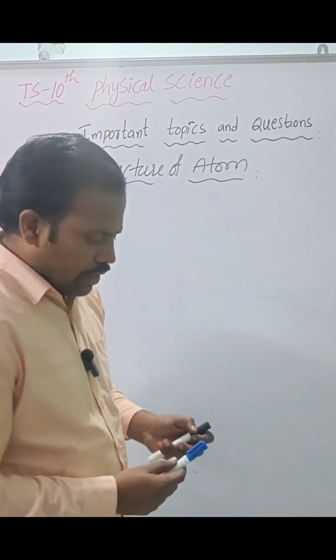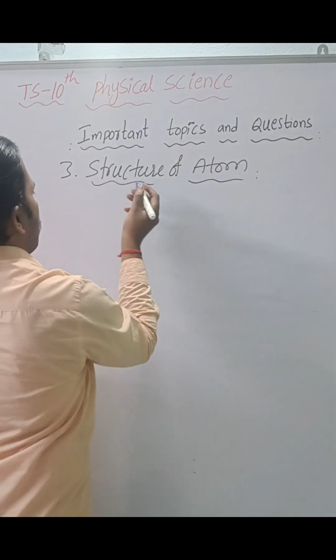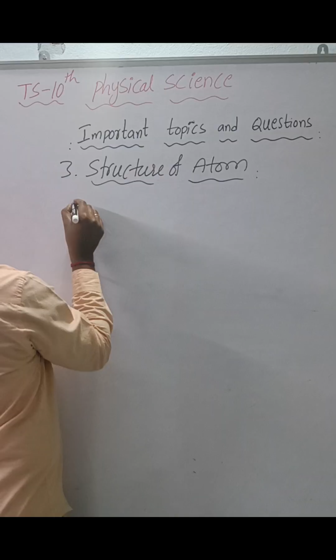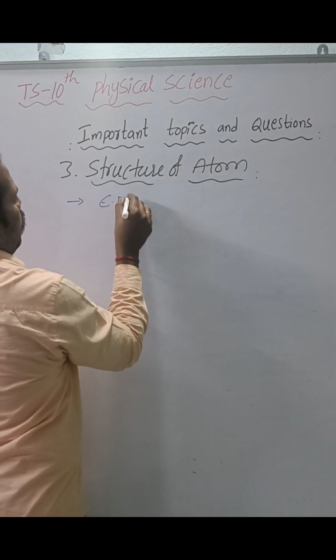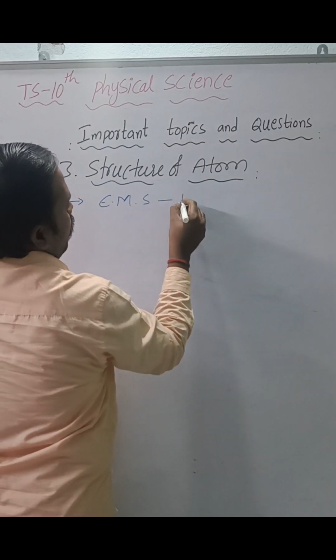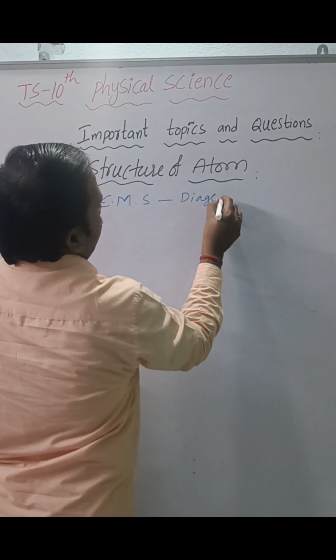So what are the important topics? This is the easiest and most important topic here. In this, first, the electromagnetic spectrum, maybe a guessing diagram.